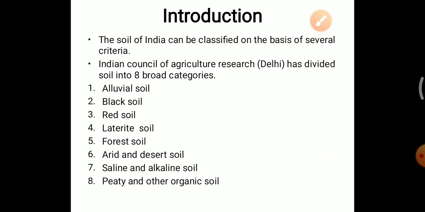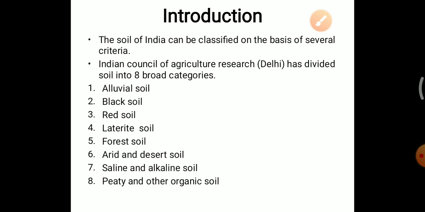In India, soil has been classified from the ancient period. From the ancient period, people used to classify the soil, but the classification was based on whether the soil is fertile or non-fertile.